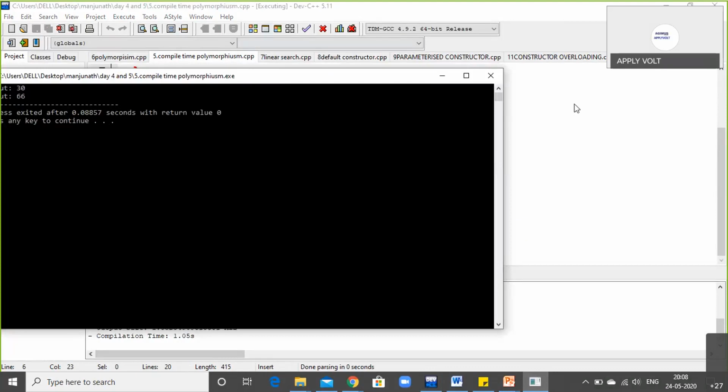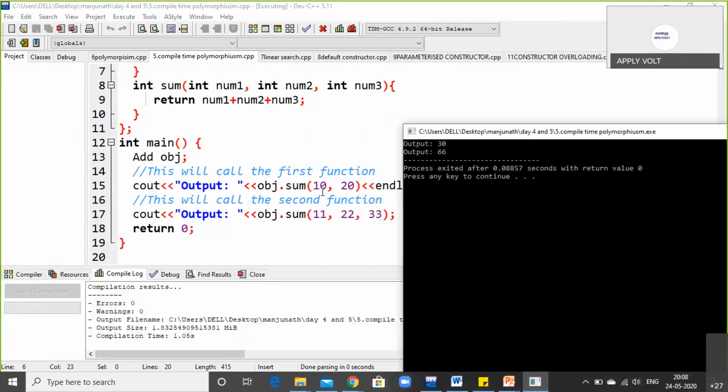The plus operator adds the first and second argument and gives the output 30.